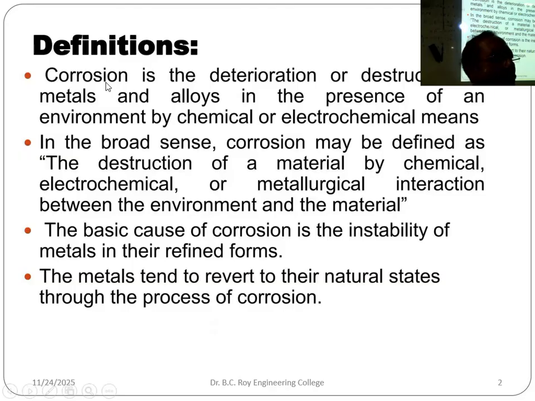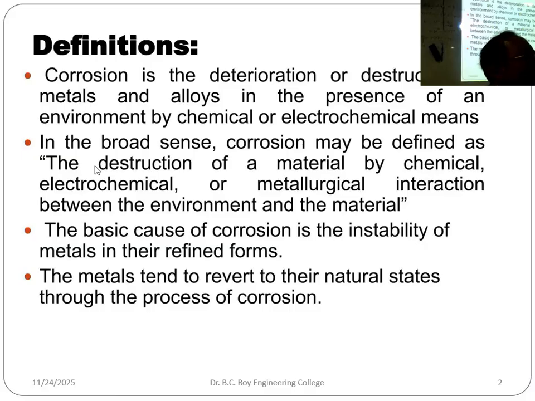See, it is written: corrosion is the deterioration or destruction of metals and alloys in the presence of an environment by chemical or electrochemical means. Let's understand one by one. Metals can be corroded by chemical reactions, and also by electrochemical means. So let's focus on chemical and electrochemical. First, chemical: iron getting rusted, rust formation.